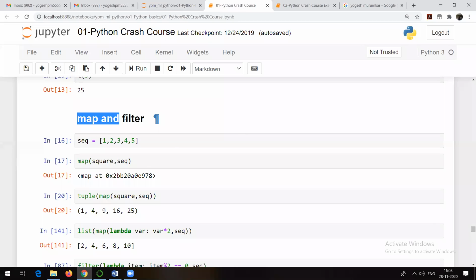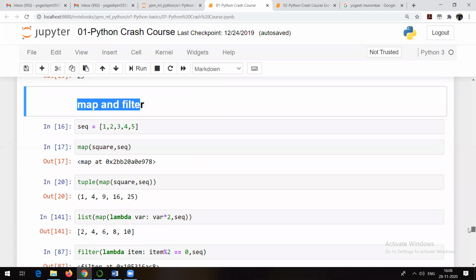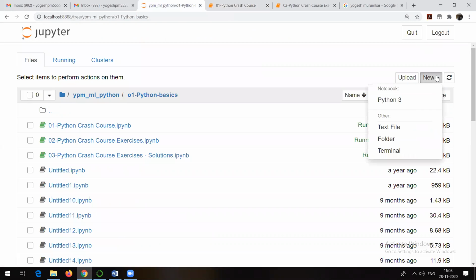Okay, so map and filter. Let's see how map and filter actually work, and how to make use of lambda expression inside that. So let me go and try to show it in a new notebook. Let me create a new notebook here.